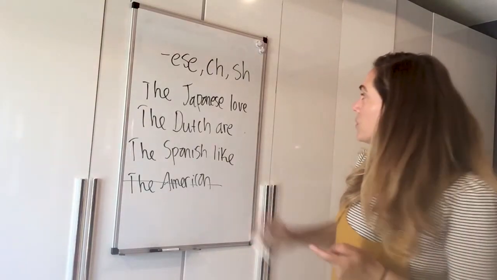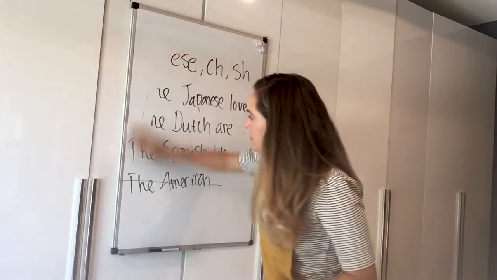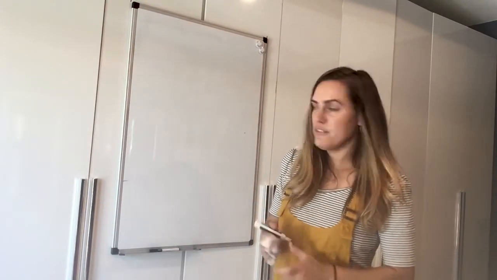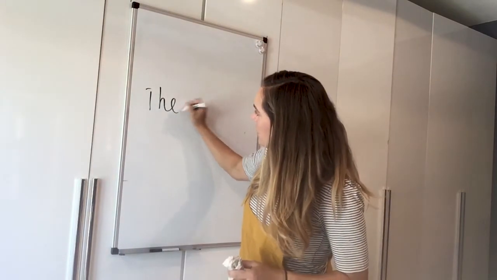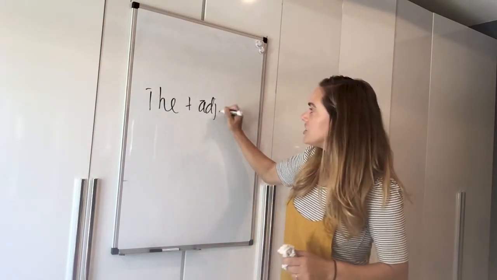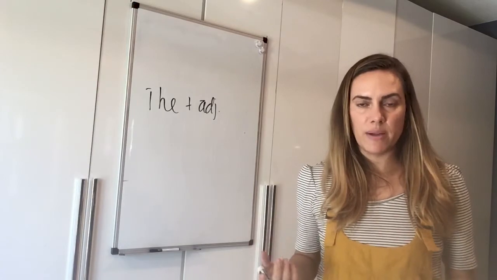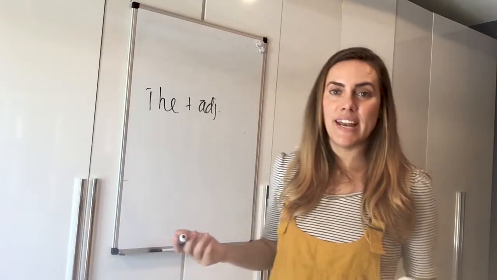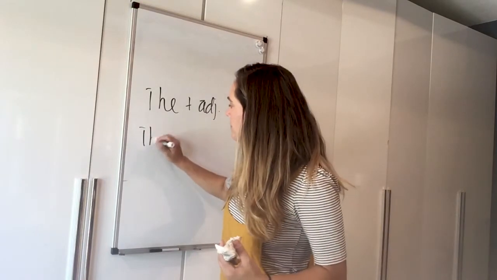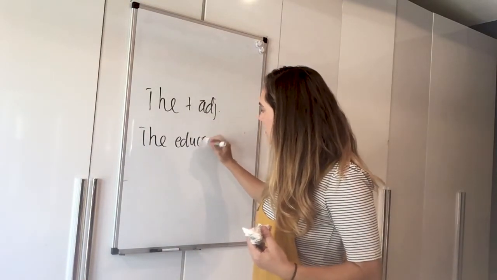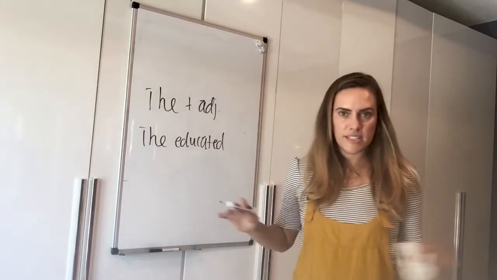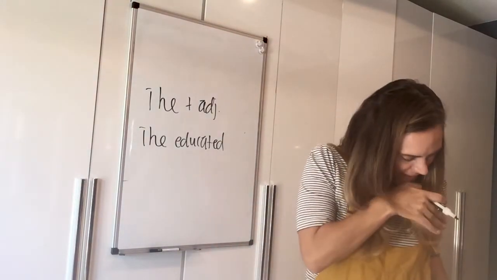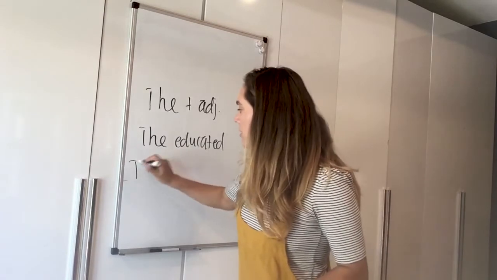All right, now one more exception just like this is another one where we use the word the in front of it, okay? But we use the plus some sort of adjective. An adjective is a word that describes a noun. But we're not using it as an adjective. We're actually using it as a noun. So I can say, the educated. That's it. Educated is an adjective, but I'm using it as a noun.